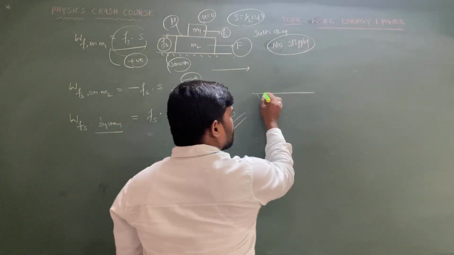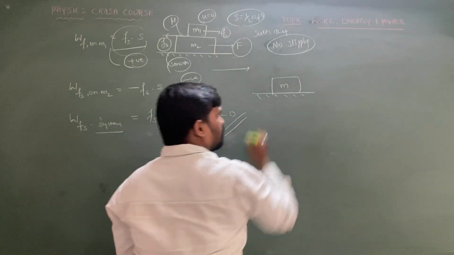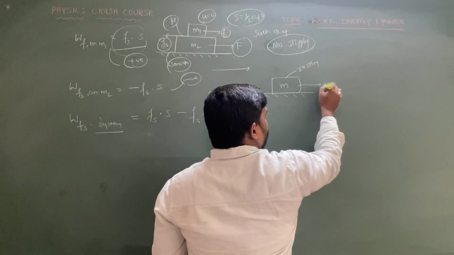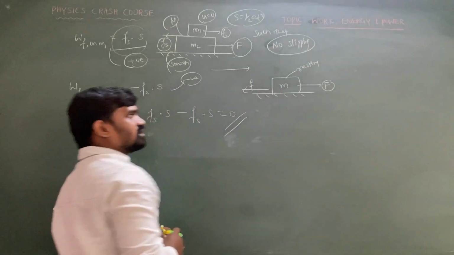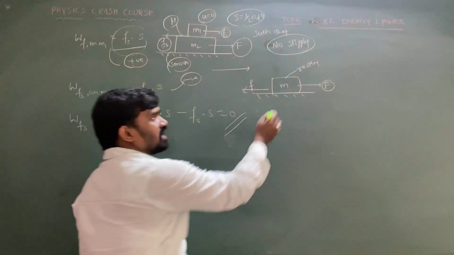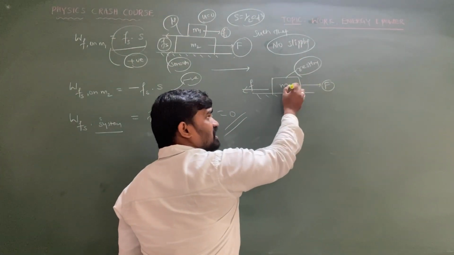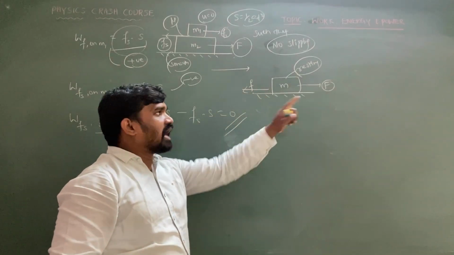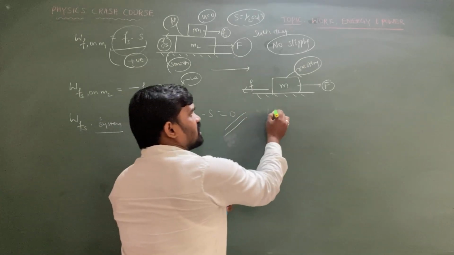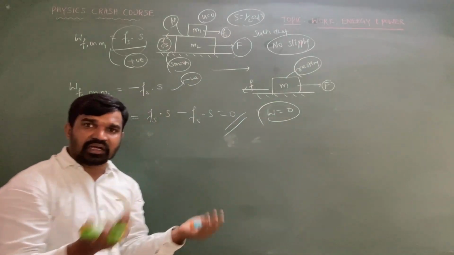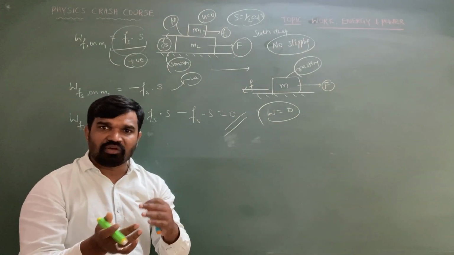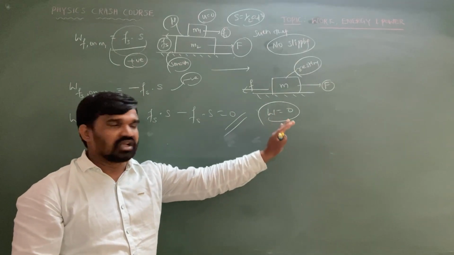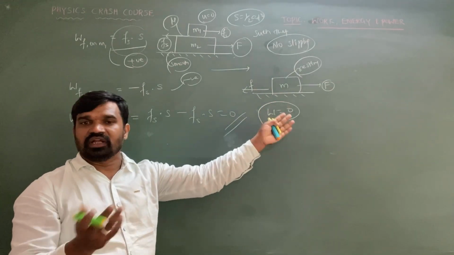May be 0 in which case? Suppose I consider a block of mass m resting on a horizontal surface. I am applying a force here and friction exists, known as the static friction. If there is no relative motion, if the block is not slipping or not moving, the applied force is only equal to the static friction. As the applied force equals static friction, how much is the work done? 0. Why? Because it is not moving. As it is not moving, its displacement is 0. The applied force needs to displace the body, only then will work done exist. If the applied force is not making a displacement, then there is no work done.